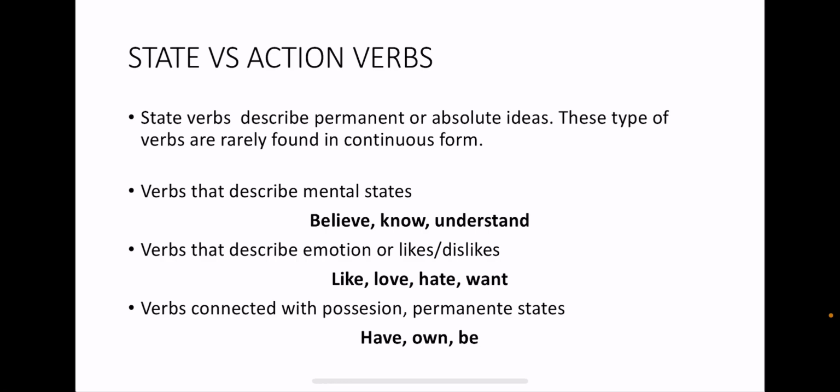Yeah, there are many other examples like I think it's a great idea. It's your opinion. And I'm thinking of getting a new phone. It's a mental process, and we can use it with ing because you consider, right? When we talk about thinking with considering, it's a process and it can be in ing. But opinions, you have an opinion or you don't have an opinion. So think as an opinion is a state verb, and I'm thinking of as considering is an action verb, right? So let's practice more about state verbs and action verbs.